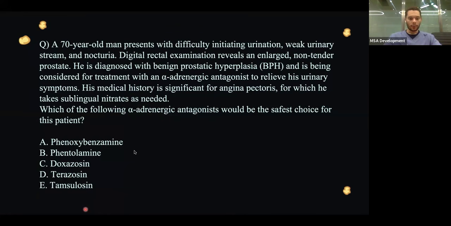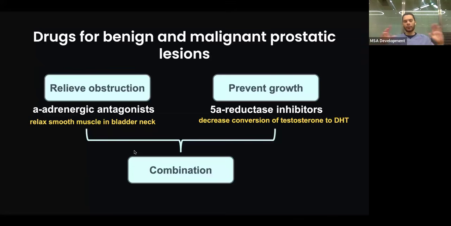All right. Now, for explanation for this section, drugs for benign and malignant prostatic lesions. I like to think of it this way, and you have two pathways. You have pathways to relieve your obstruction of your prostatic urethra. You need to dilate it and allow more flow. And then you have pathways that prevent the growth of your prostate and closure or obstruction of your prostatic urethra. To relieve your obstruction, you have your alpha-adrenergic antagonist, and as we mentioned, it works by relaxing your smooth muscle cells in your bladder and the smooth muscle in your prostatic urethra, so it allows more flow.